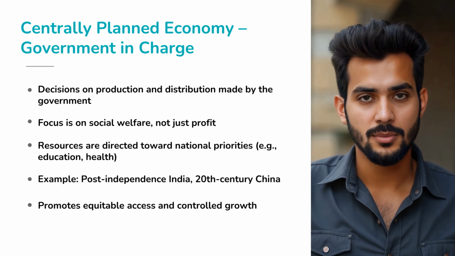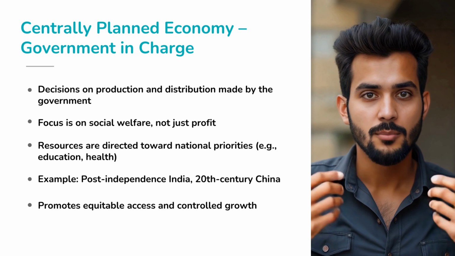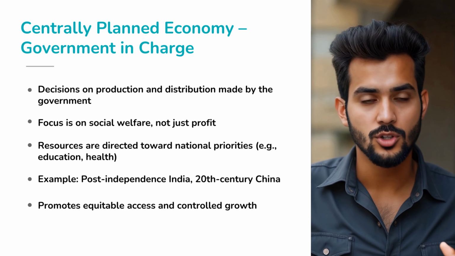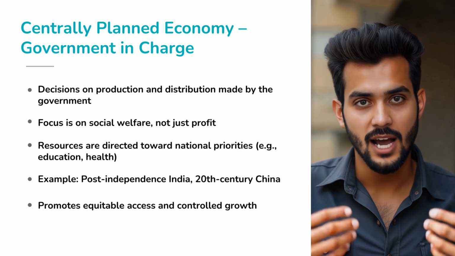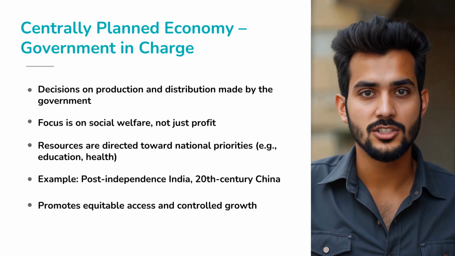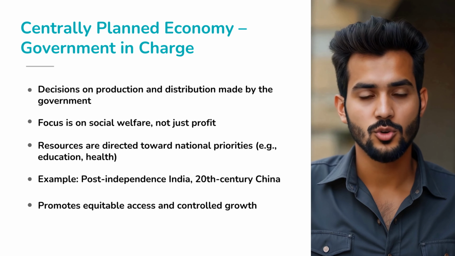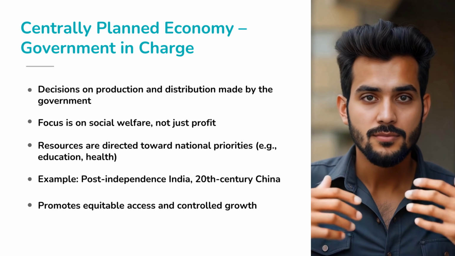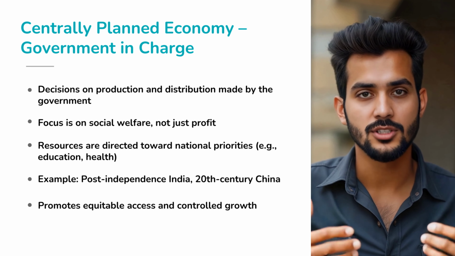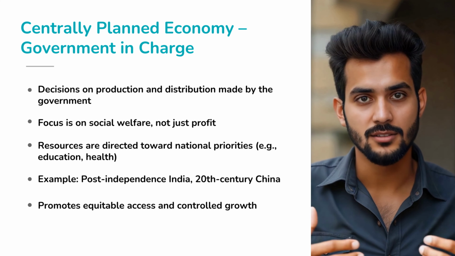Centrally planned economy: decisions from the top. In a centrally planned economy, one powerful player calls the shots: the government. It decides what goods to produce, how to produce them, and who gets them. Why? Because the goal isn't profit, it's welfare. Take India after independence, or China during most of the 20th century. These countries used planning to ensure schools, hospitals, and food reached everyone, even if profits took a backseat.